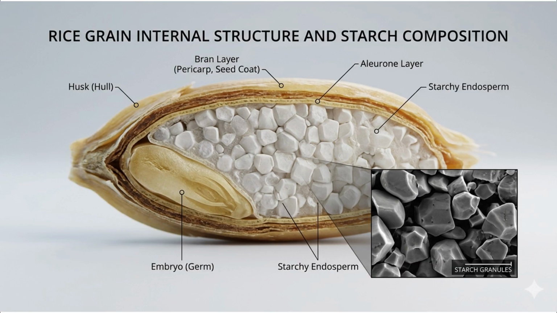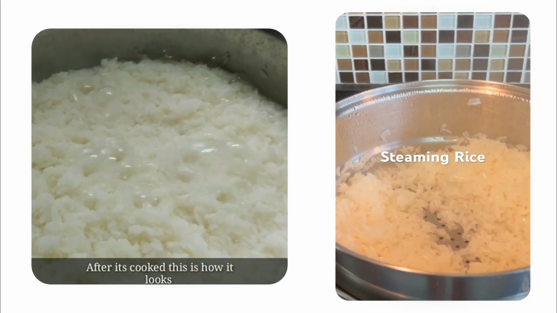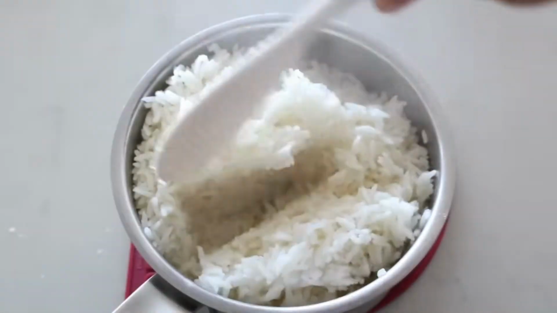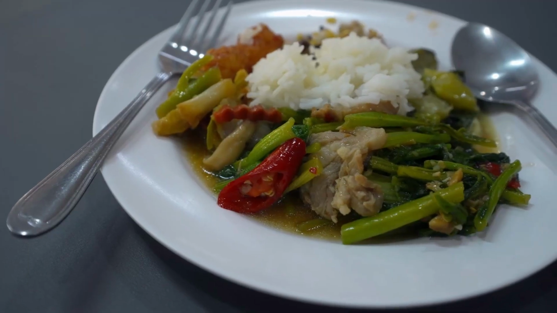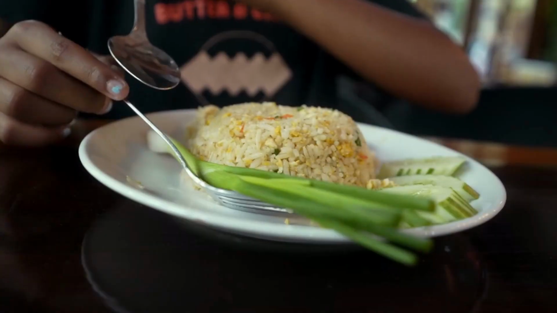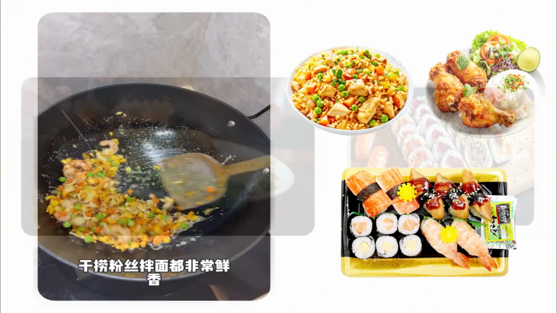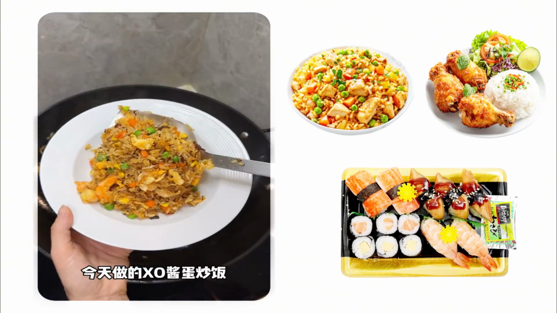Long grain rice is lighter and more separate. This difference comes from the starch content. Higher starch levels create a softer, stickier texture. Rice is usually boiled or steamed. It absorbs water as it cooks, becoming tender and slightly elastic. Because of its neutral flavor, rice works well with almost anything. It can be paired with vegetables, meat, or sauces. It also forms the base of many iconic dishes, from sushi to fried rice. Structurally, rice is soft, adaptable, and designed to absorb flavor rather than dominate it.